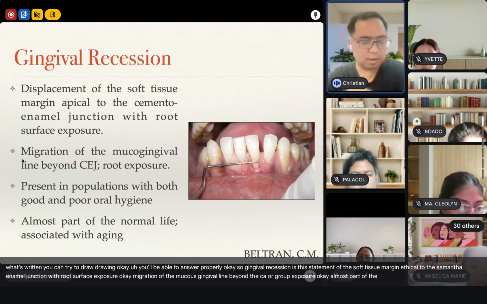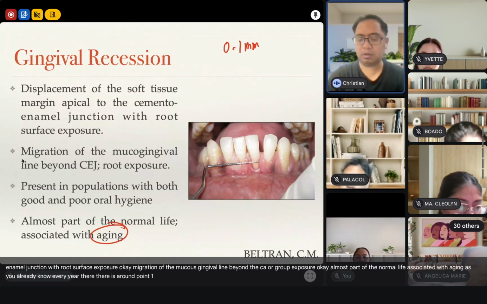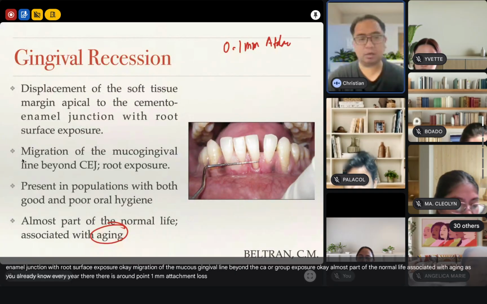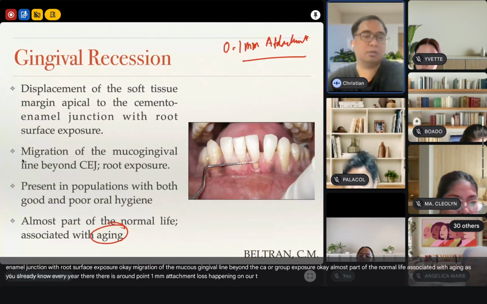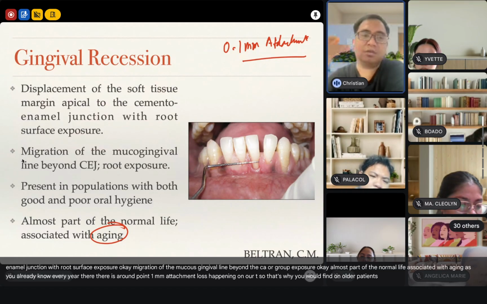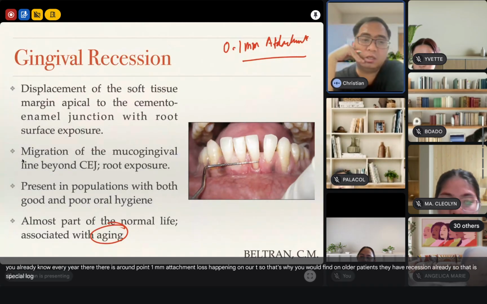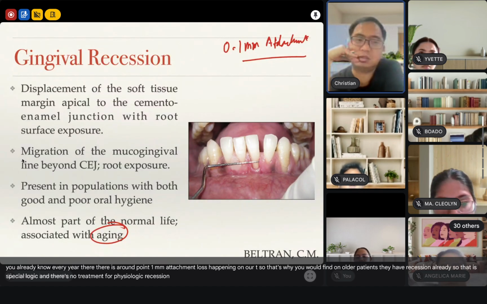Almost part of the normal life associated with aging. As you already know, every year there is around 0.1 millimeter attachment loss happening on our teeth. So that's why you would find on older patients, yung mga matatandang patients, they have recession already. So that is physiologic. And there's no treatment for physiologic recession.